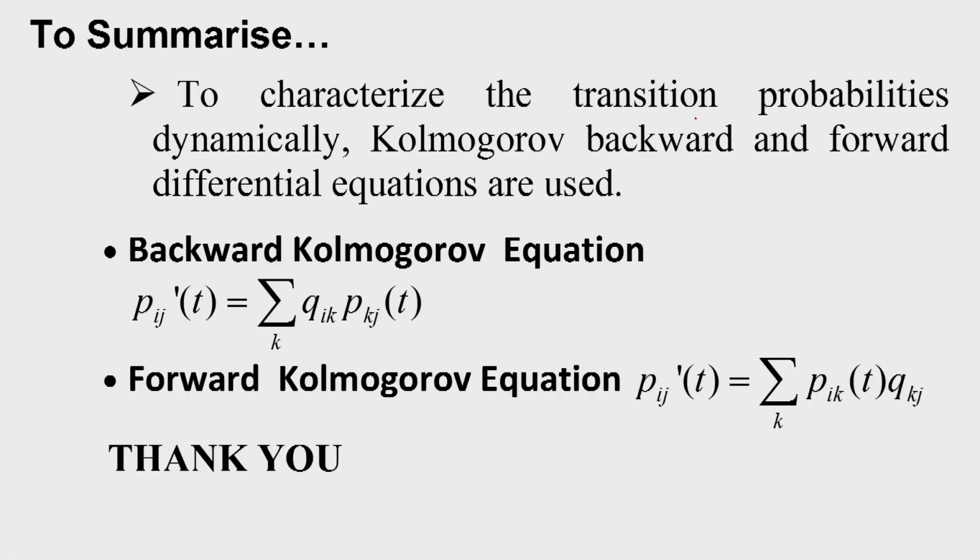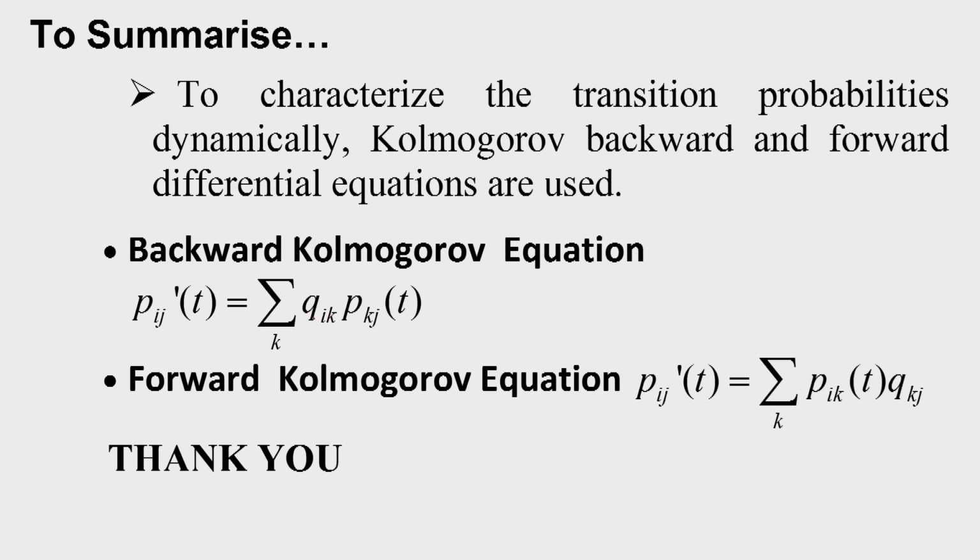Now, to characterize the transition probabilities dynamically, Kolmogorov backward and forward differential equations are used. So, what we got is the Kolmogorov backward equation, that is Pij dash t is equal to summation over k Qik Pkj t. Initially, in the delta t interval of time it will go to some state k.